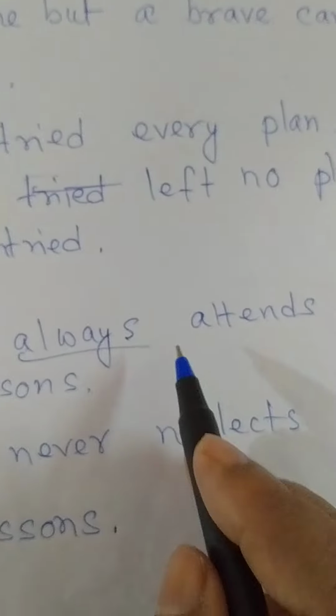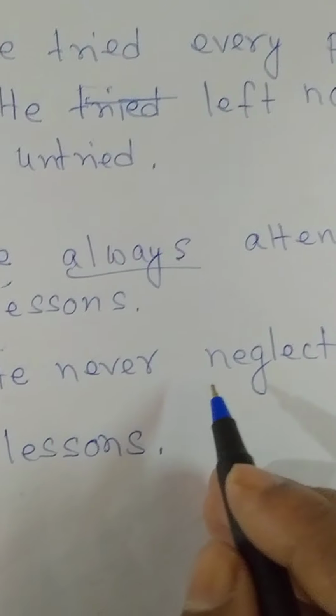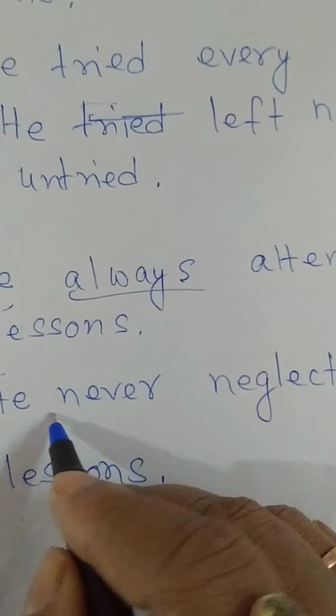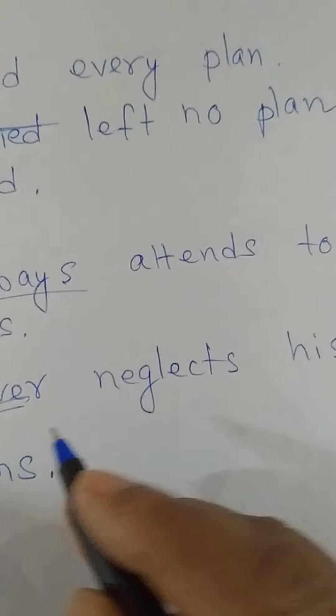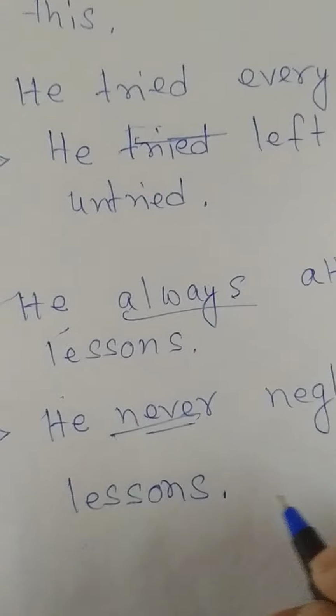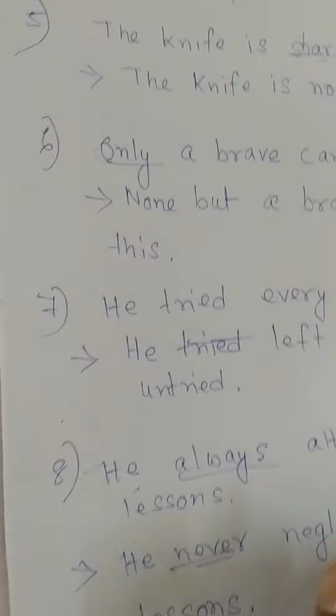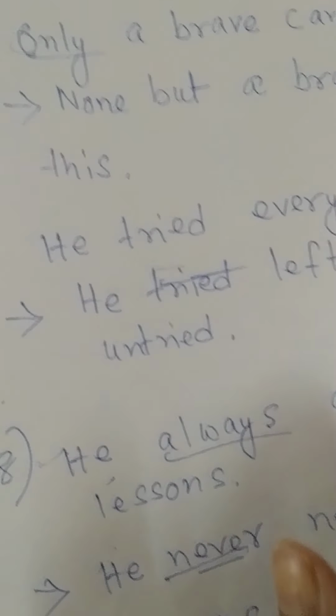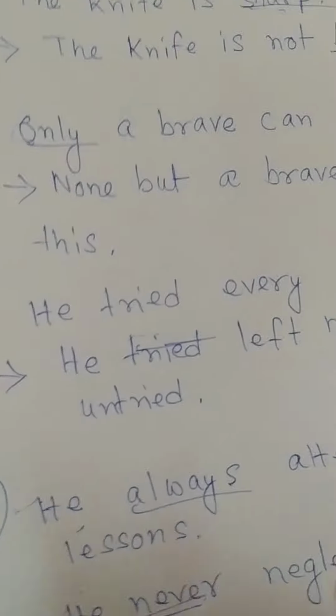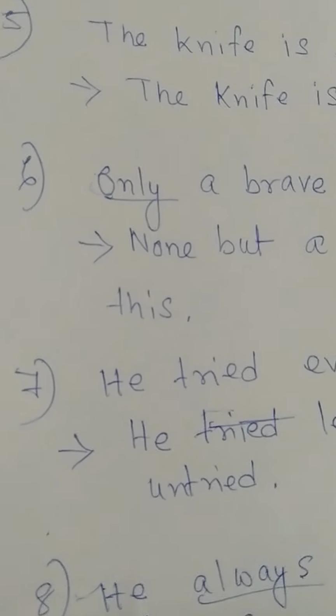See the question: He always attends to his lessons. He never, the opposite of always, never. He never neglects, attends then neglects. He never neglects his lessons. So this is all about transformation of sentences from affirmative to negative. Next, I will start from negative to affirmative.